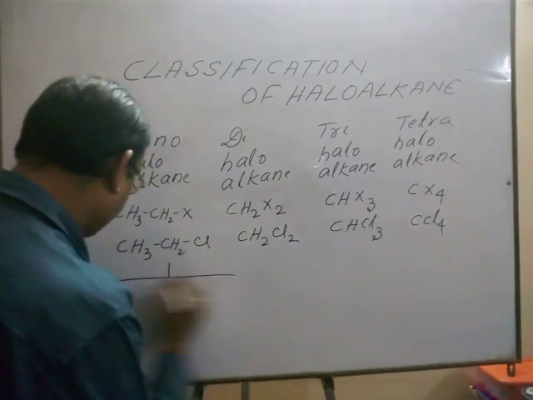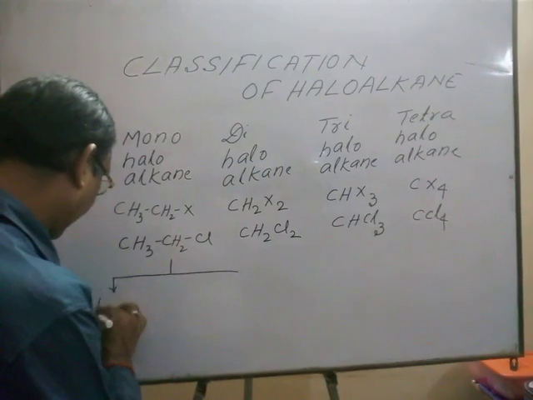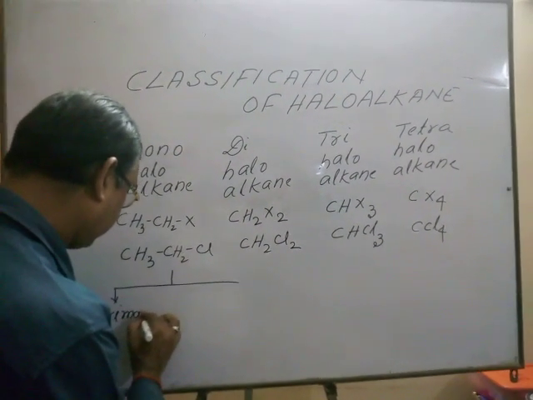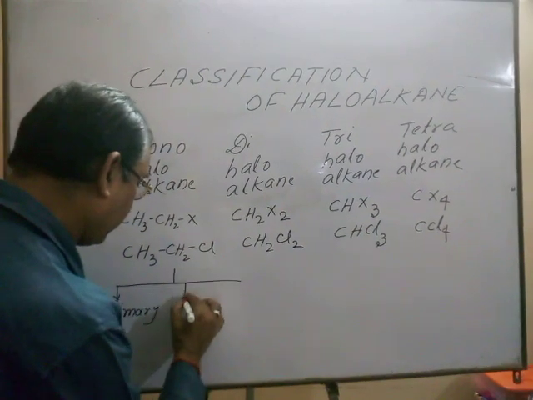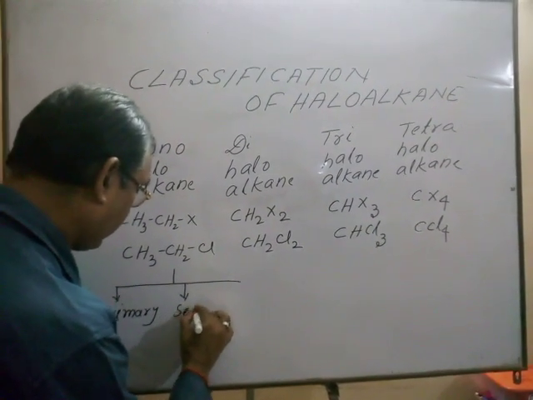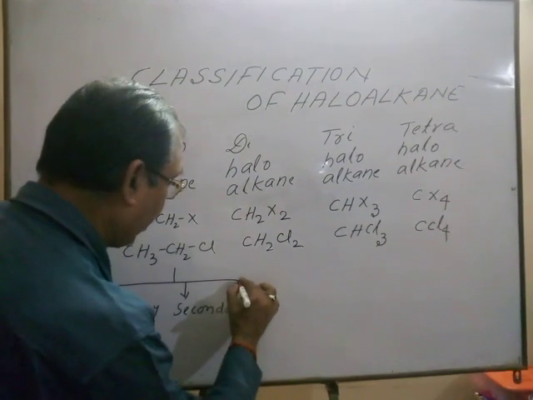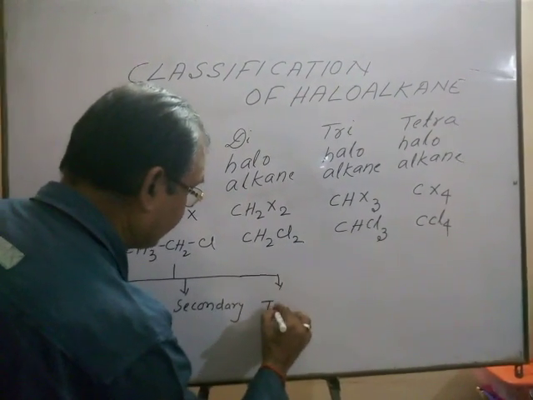So these are divided into 3 parts: one is primary, the other is secondary, and the other is tertiary.